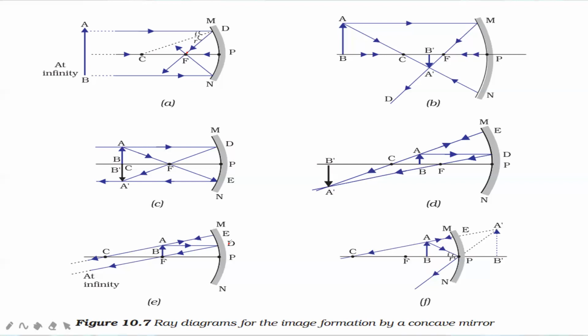So here we can see the diagram. At F, the object is present, AB. The rays of light are going towards the mirror. These rays are then getting reflected, and you can see that these rays are not meeting. The rays are parallel. That means the image is formed at infinity, and this image is highly magnified.